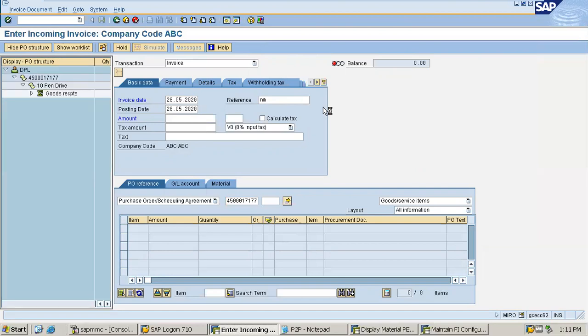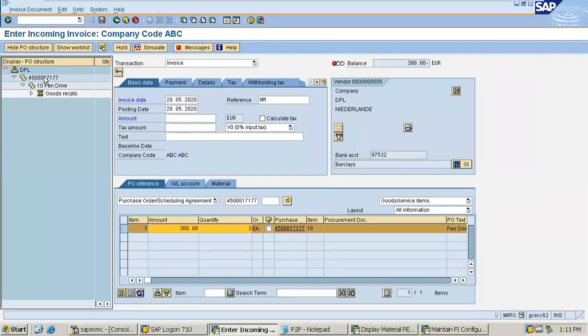See here on the left-hand side the purchase order and then the goods received, all the details are coming up. See here 3 units of quantity at the rate of 100, that comes to 300, which is absolutely fine. Now here in amount I have to put the same amount, as the debit must always be the same as the credit.